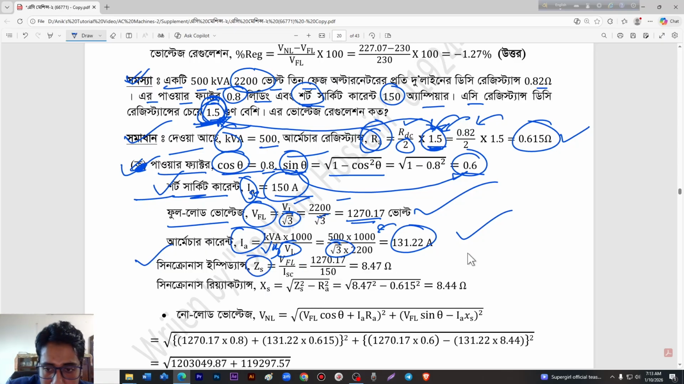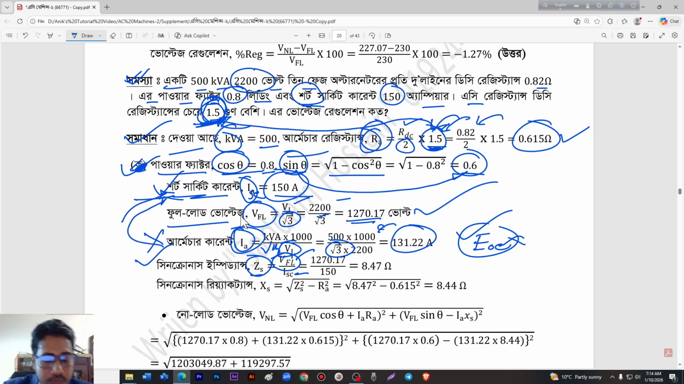Okay, and synchronous impedance is very simple. As there is no open circuit volt here, we have to use full load voltage. So the synchronous impedance formula will be full load voltage divided by ISC, the short circuit current. As the short circuit current is given here, we will not use the armature current. We have to use the short circuit current of 150 ampere, and from this calculation we will get synchronous impedance 8.47 ohms.